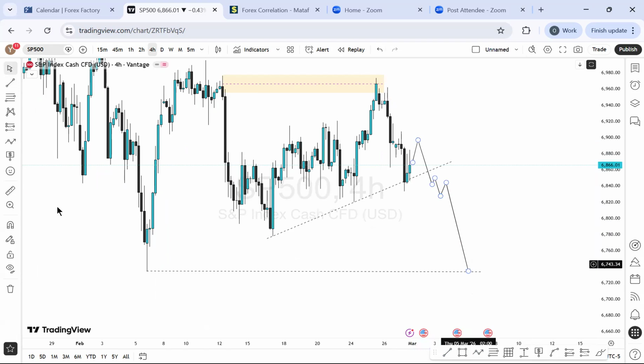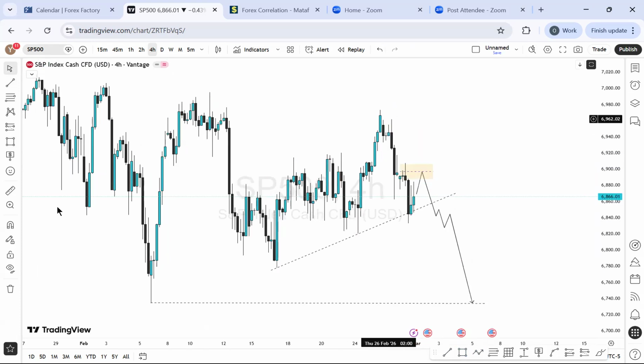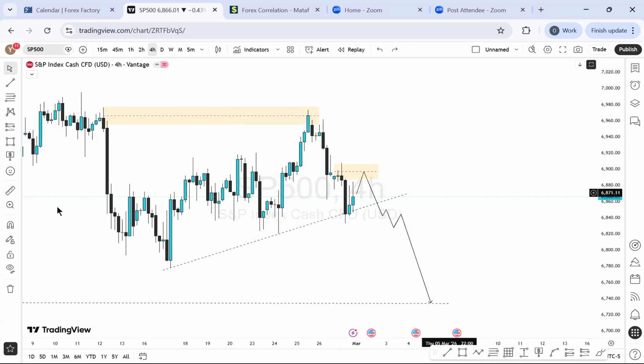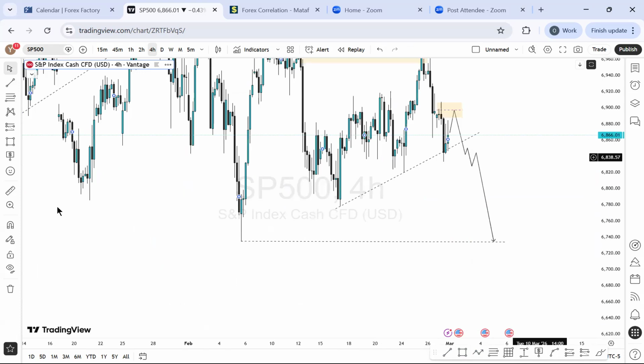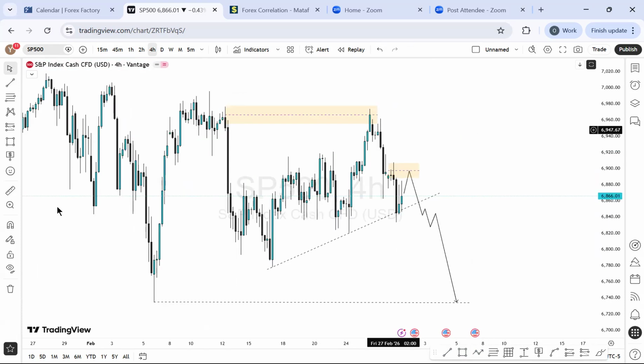And of course, this is a demand, a premium zone, which you can also wait for the price to eat. I'm taking this off, but don't forget, no, let me leave it. Don't forget, this is where we started the sell from, so it's easier for your reference that way. Going forward for the week, this is my projection on the S&P. Congratulations to those that took the trade last week. And that is that.